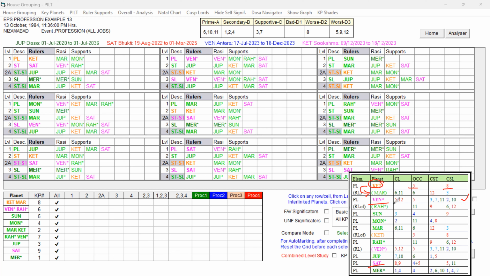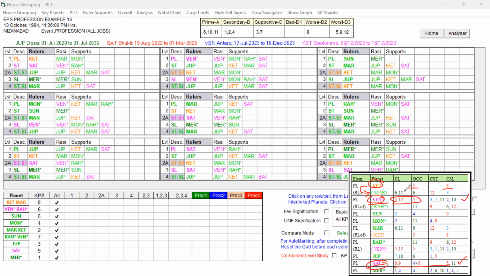But this 5, 12 and 5 grouping is indicating weakness, supportive for changes. And Saturn, 8th Lord, 9th Lord, occupying the 4th house, close to the 5th house, and 5 and 11. This is also supportive for changes. So Saturn and Venus, these two planets have mixed signification, supportive for change.